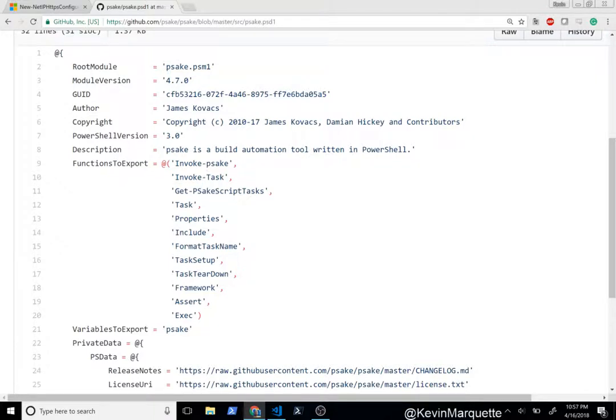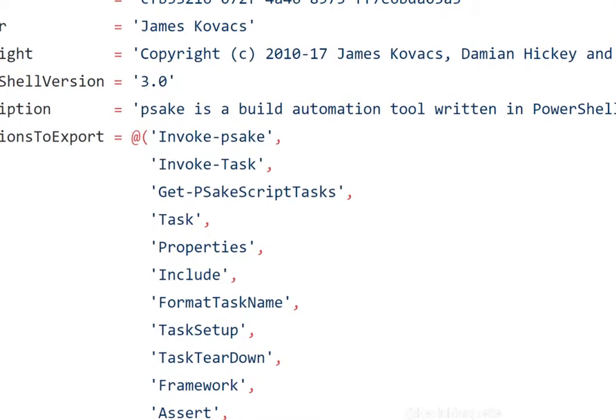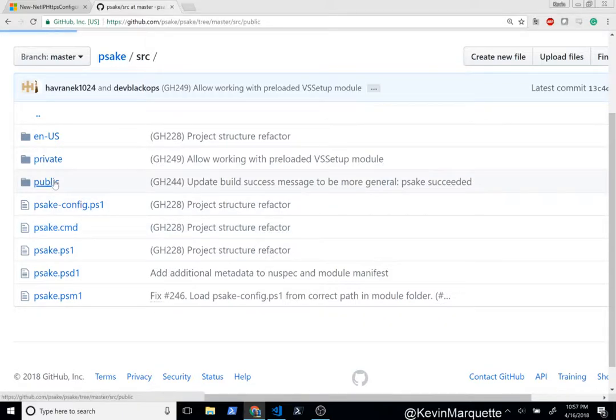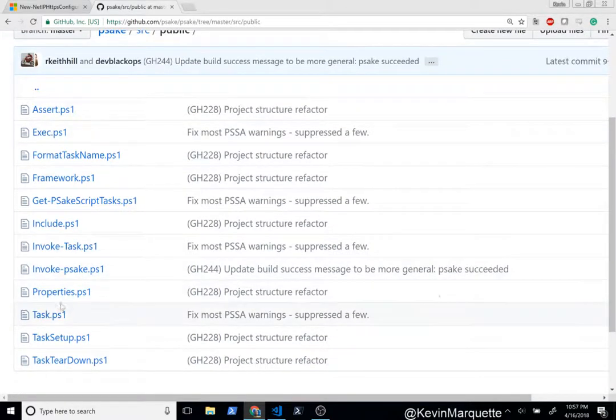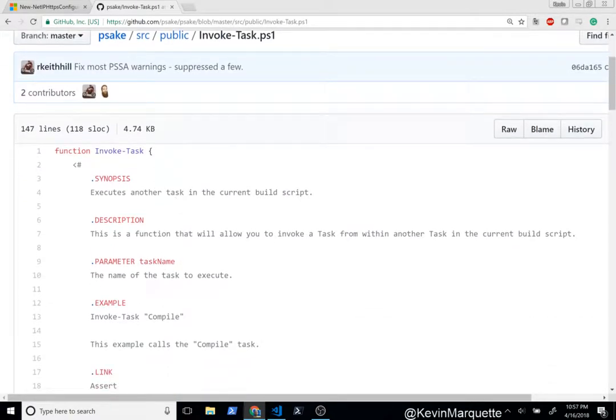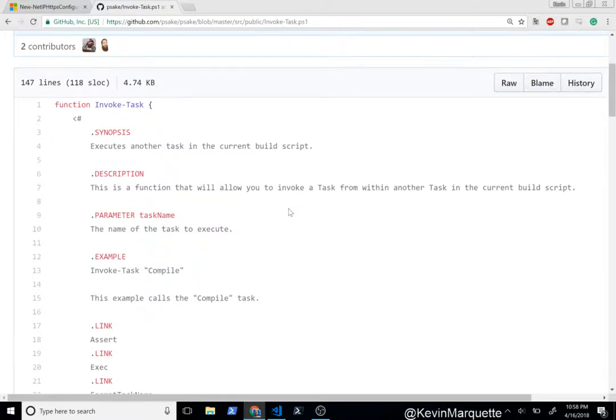Ooh. Maybe I got these wrong. Invoke-Task might be its own. So what is Invoke-Task then? I honestly thought that this command was an alias to that command. That's totally not it. These are two separate commands. So let me go back and see what Invoke-Task actually does. Public, yeah, there's Task, there's Invoke-Task. Synopsis: executes another task in the current build script.